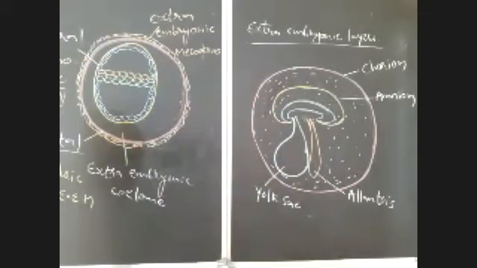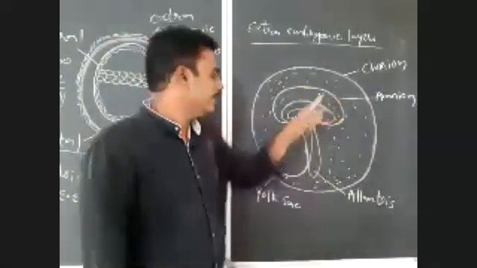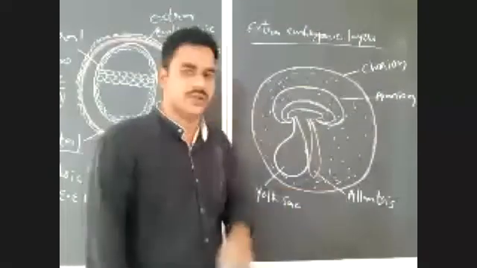So how many extra embryonic layers are there in human being? There are 4 extra embryonic layers. That 4 extra embryonic layers are chorion, amnion, allantois and also yolk sac. That you have to remember here. Right? 4 extra embryonic layers, chorion, amnion, yolk sac and allantois.